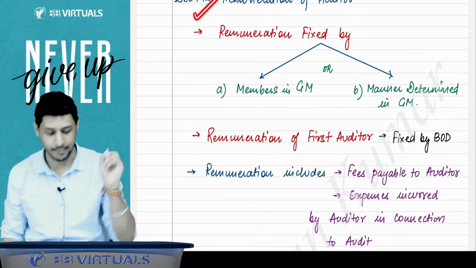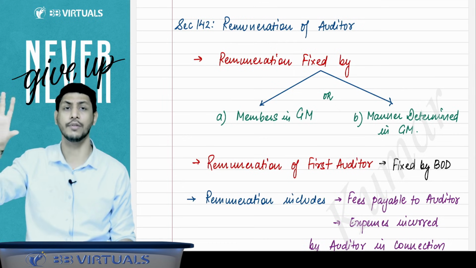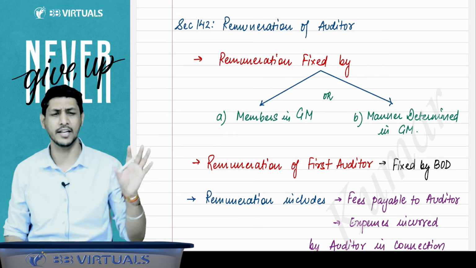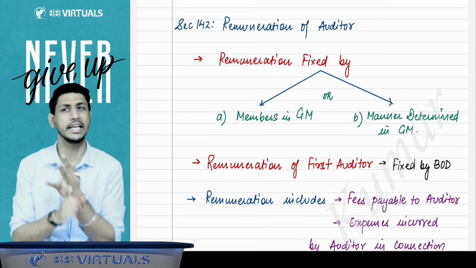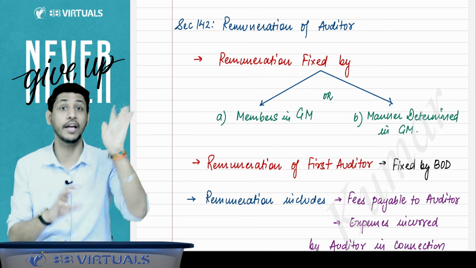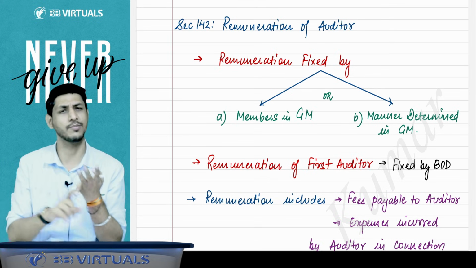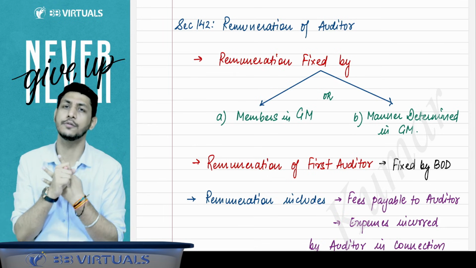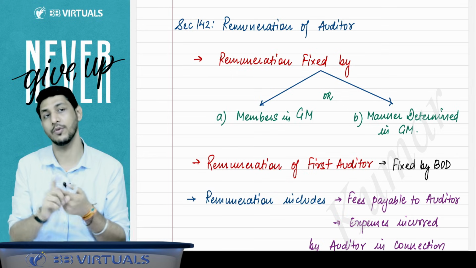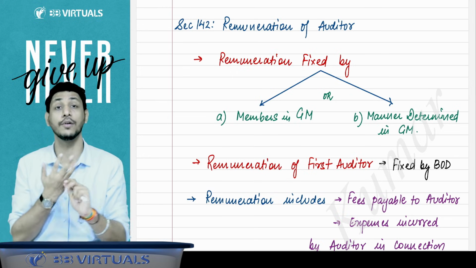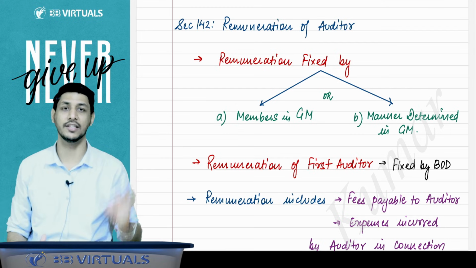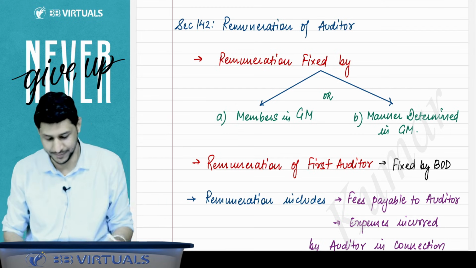Now I'll come to section 142. Section 141 was a very good section that covers the qualification and disqualification of the auditor. Now there are very small sections: 142, 144, which we have done also, 145, 146, and 147 are also very small. And 148 is also very small content wise. But 143 is a very big section that we will discuss at the last.